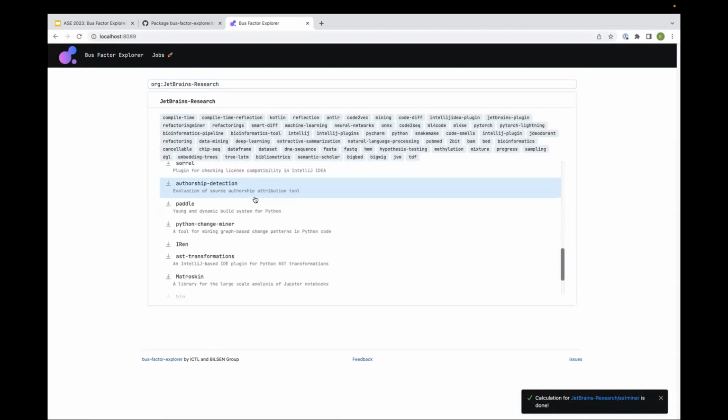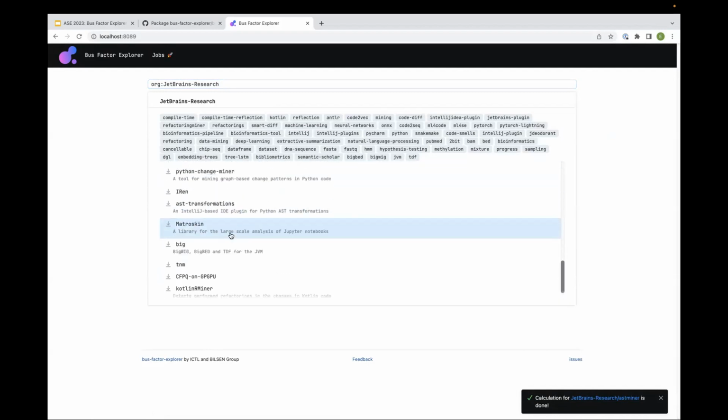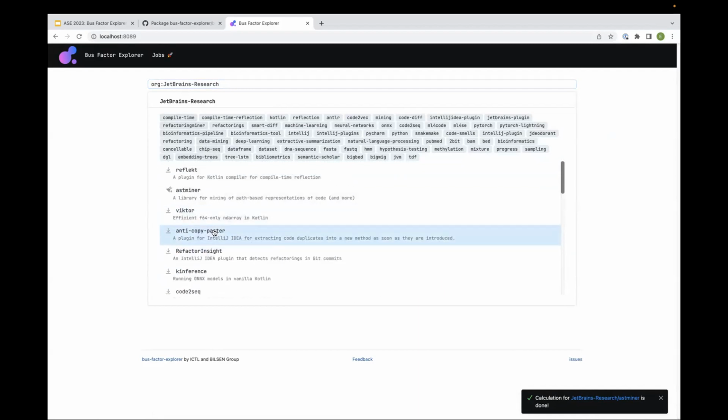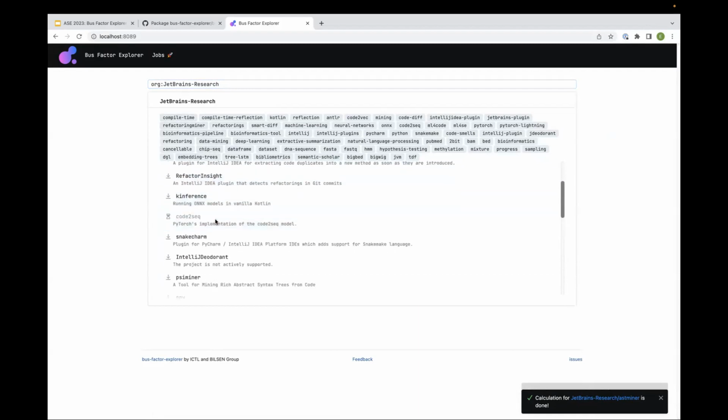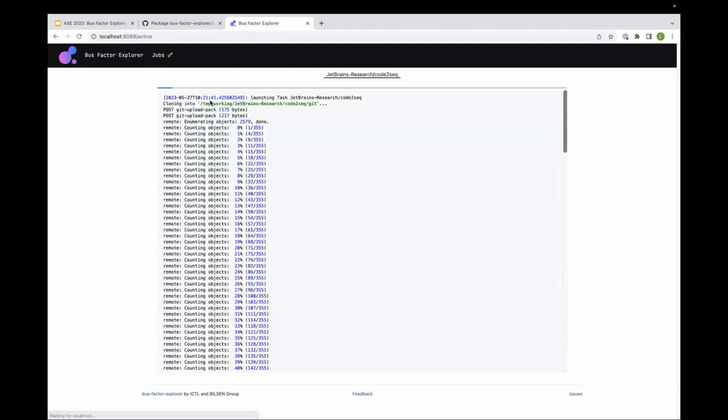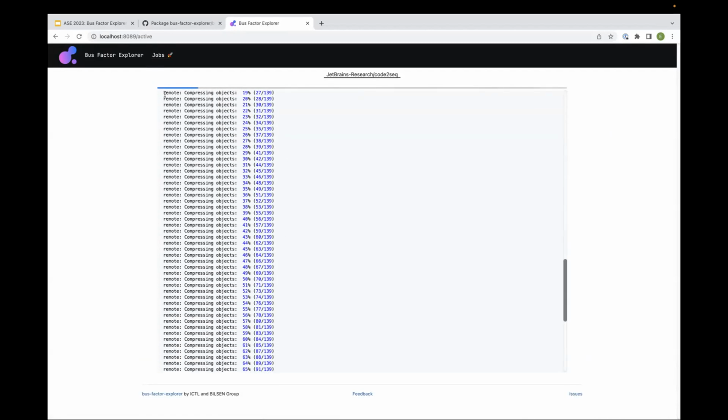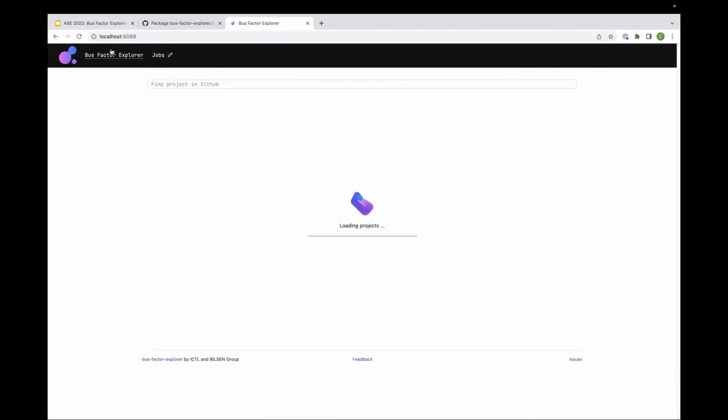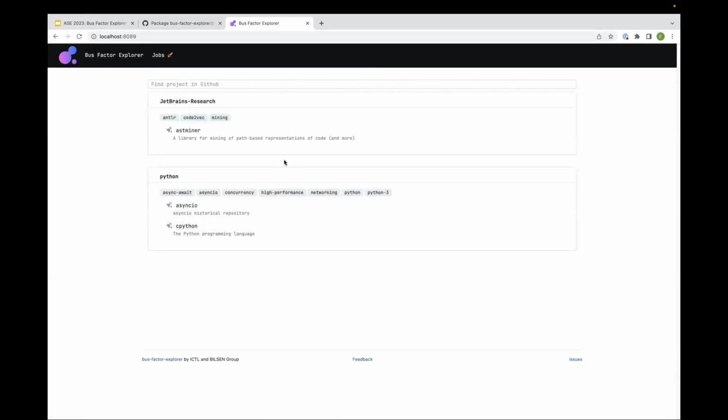And let's try to analyze something big to show the jobs page. For example, we can submit CPython and just go here. Here you can see the log of the analysis, and after that it will be finished. The project will be available on this page.